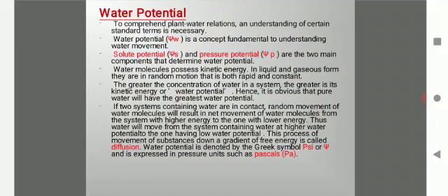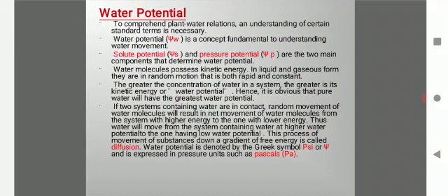Water potential can be defined as the difference between free energy of water molecules in a pure solvent and free energy of water molecules in a solution. To comprehend plant water relations, an understanding of certain standard terms is necessary. Water potential, denoted as psi W, is a concept fundamental to understanding water movement. Solute potential, psi S, and pressure potential, psi P, are the two main components that determine the water potential. Water molecules possess kinetic energy.